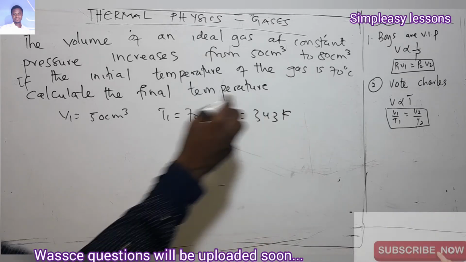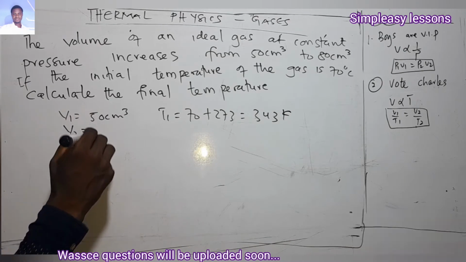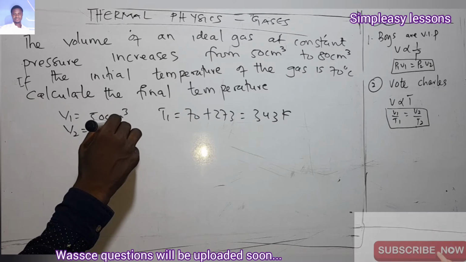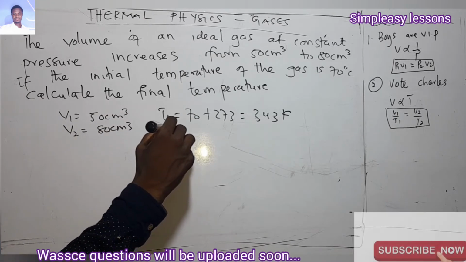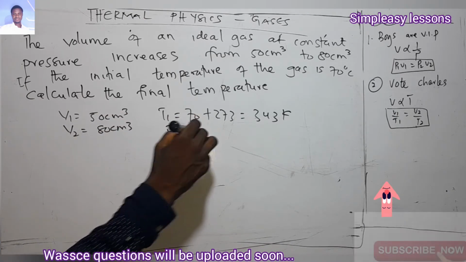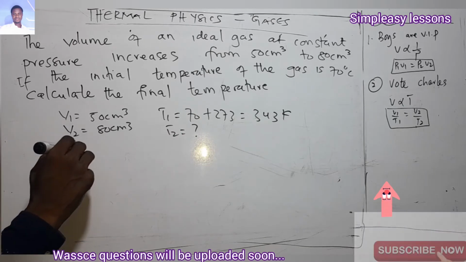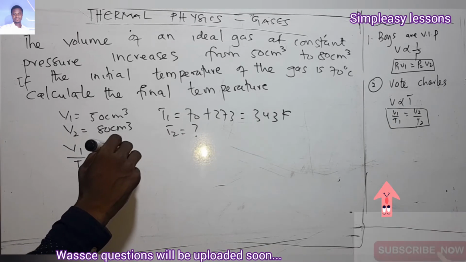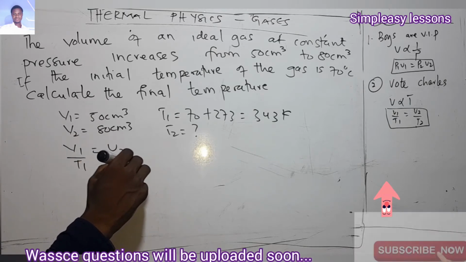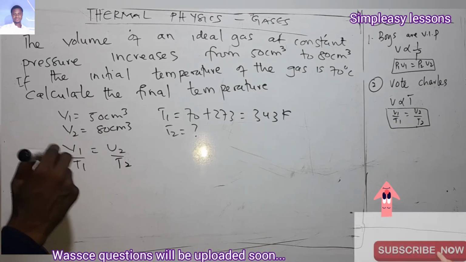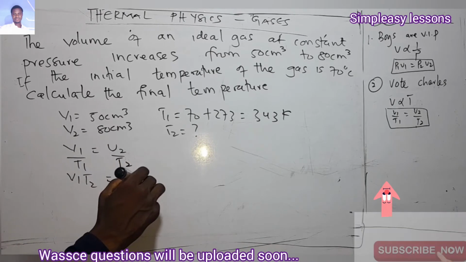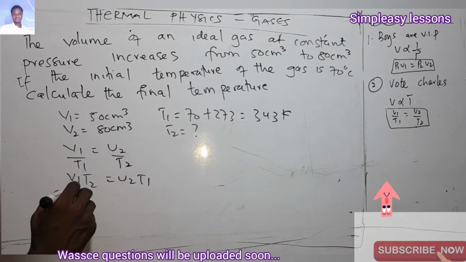Now, what was our second volume? Our second volume, or the final volume, was 80 centimeter cube. And then what was the temperature? The second temperature, the final temperature, we don't know. So from the relation, we know V1 over T1 equal to V2 over T2, right? So you are finding T2, so let's cross multiply. So you know V1 T2 will give you V2 T1. So we divide both sides by V1.